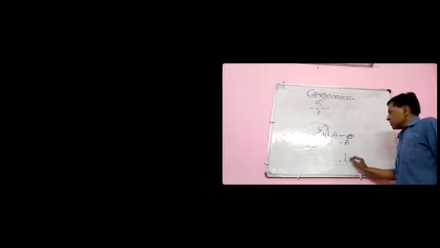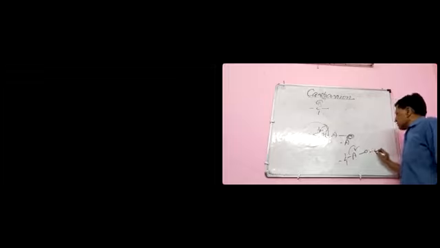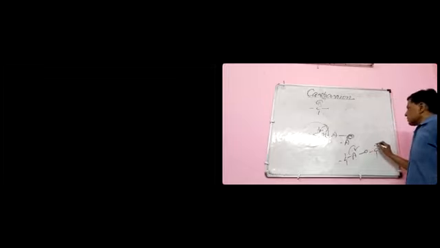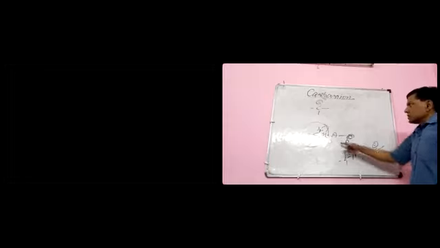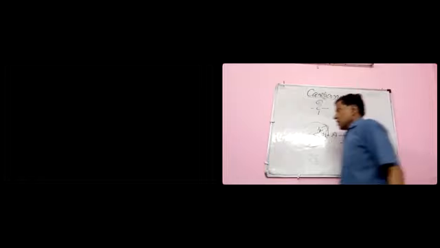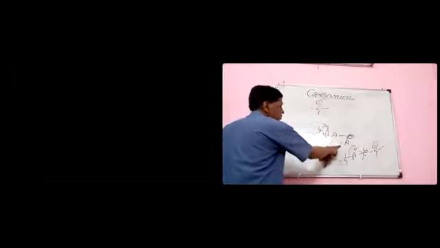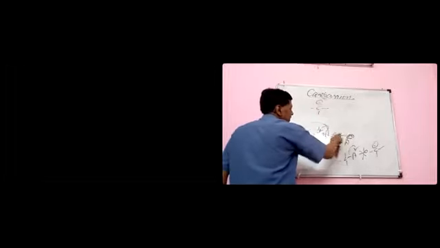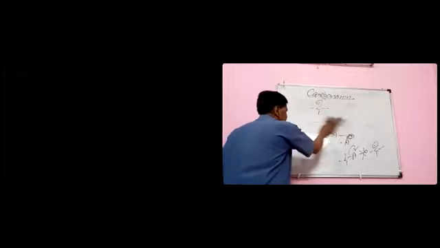Many people write this way. This is completely wrong. This is the way. Arrow ऐसे यूज करना, ये तरीका. और लीविंग ग्रुप को जो एरो है इसके नीचे लिखना.